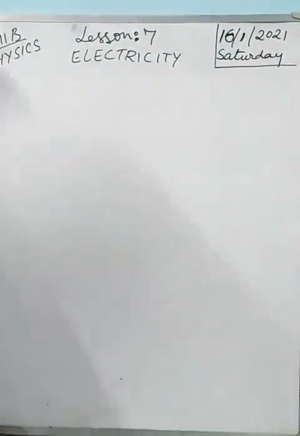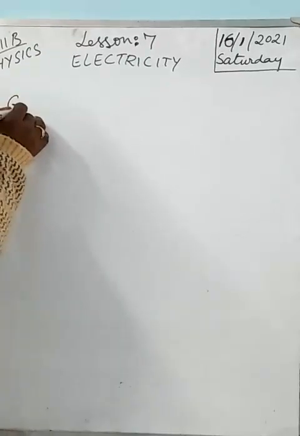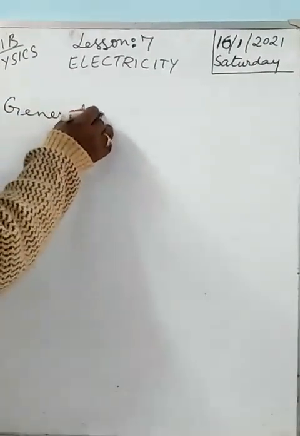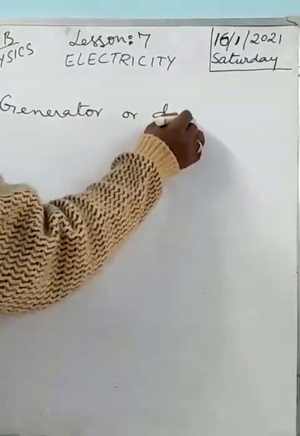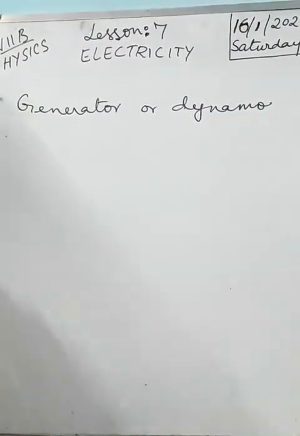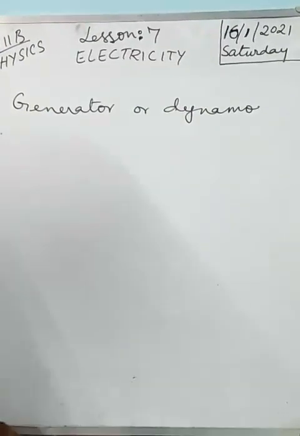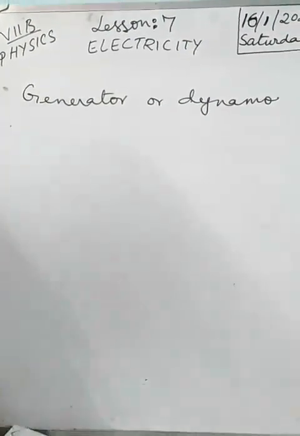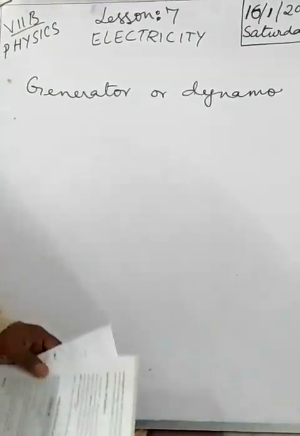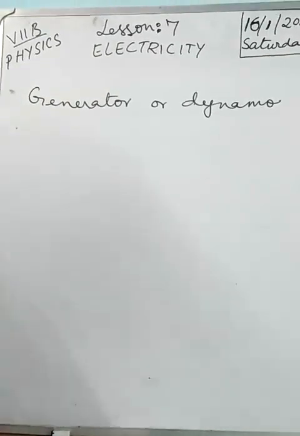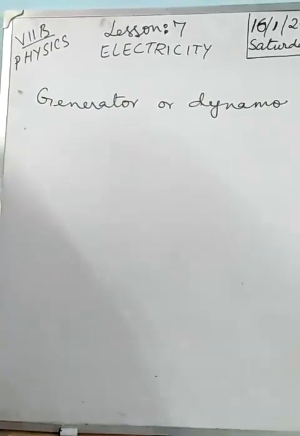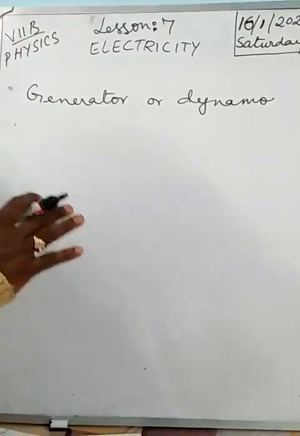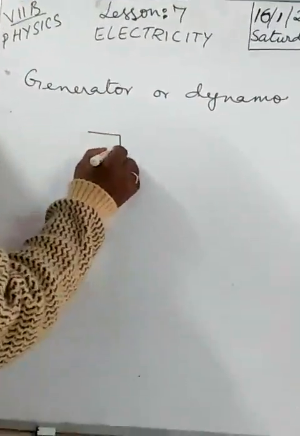Now what is this dynamo or generator? This you have to understand, generator and a dynamo. An electric generator or dynamo is a device that converts mechanical energy into electrical energy. In a generator, an electric conductor such as copper wire is rotated in a magnetic field to produce an electric current. This you will study later in your higher classes. But already something is being told to you in the book, therefore I have to explain this here.